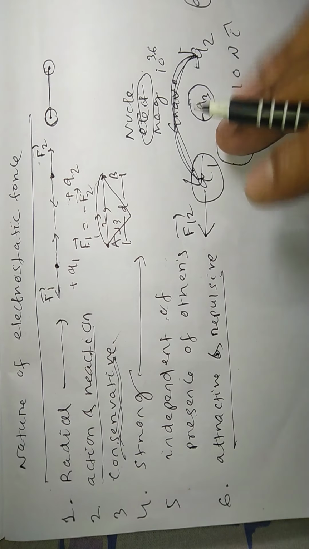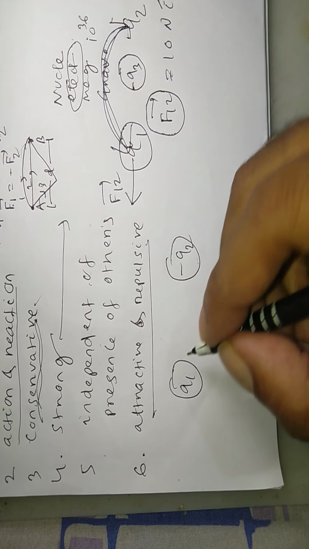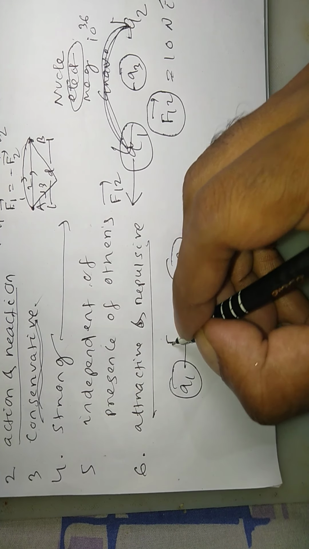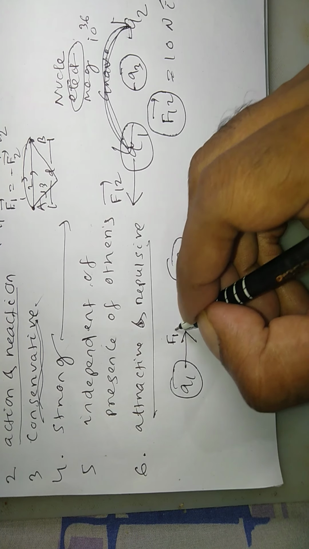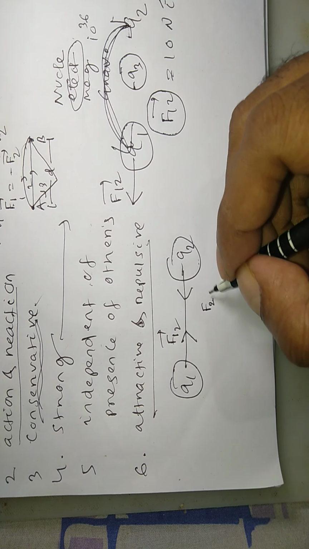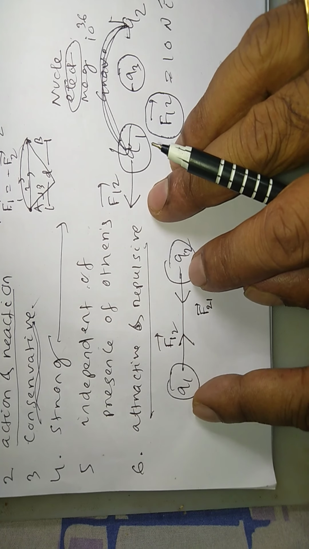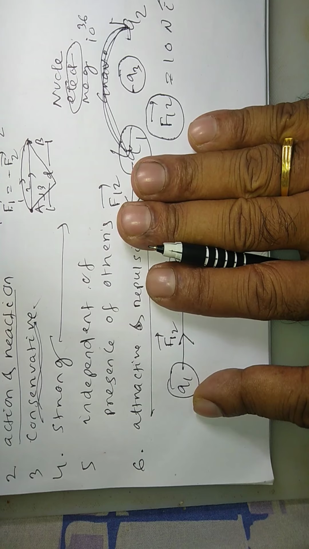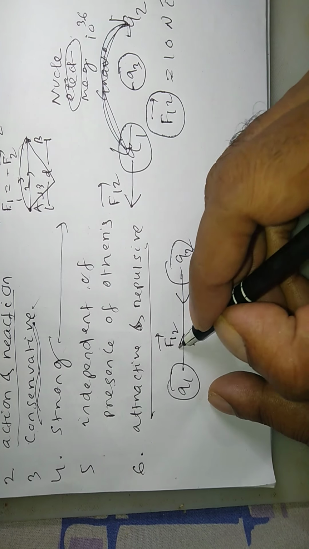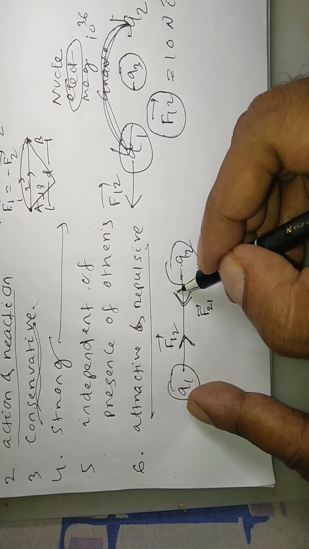Then come to attractive and repulsive. Suppose this is Q1, this is minus Q2. If the force between them is attractive, definitely the force will be radial. This will be the direction of the force on 1 due to 2, and this will be the direction of the force on Q2 due to 1. So if the force on Q1 is asked, you have to find this force only, forget about the other. Minus Q2 will pull Q1, that's why the force will be inward. Similarly, when Q1 exerts a force on Q2, the force will be towards Q1.